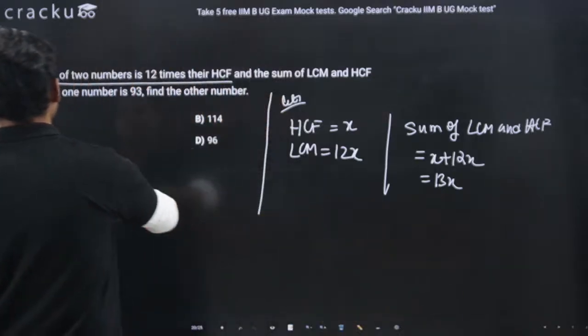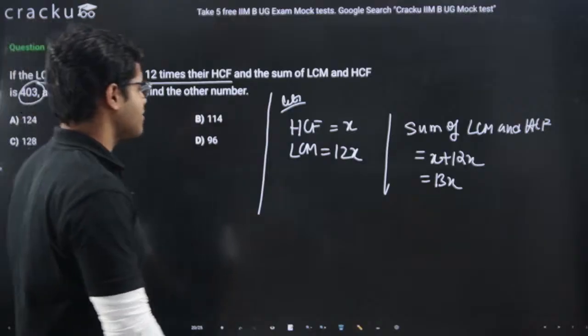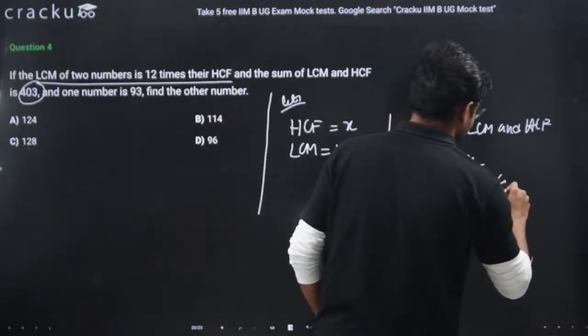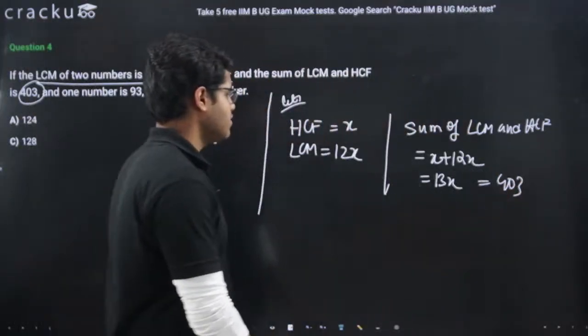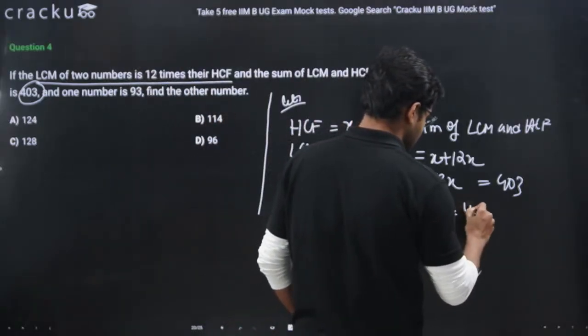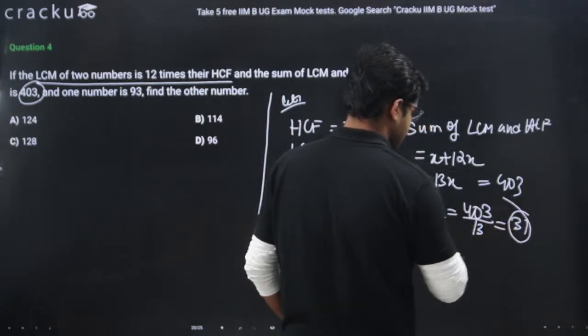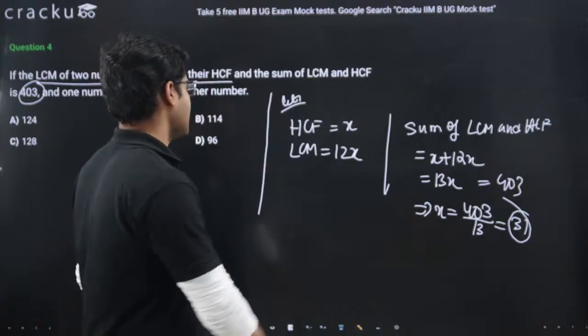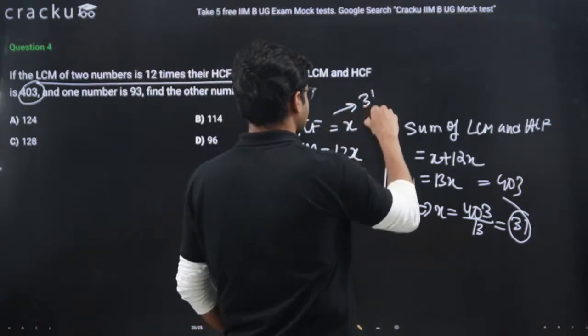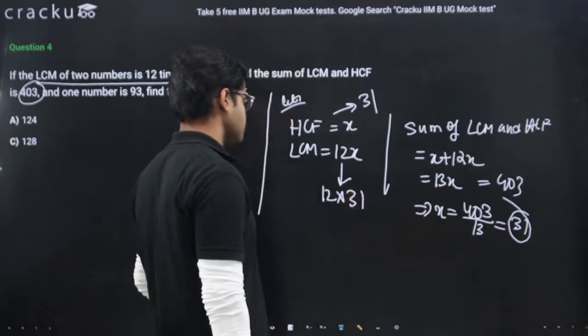Now this sum is equal to 403, which means 13x is equal to 403. So x is 403 by 13, which is 31. So I have got HCF as 31 and LCM as 12 into 31.